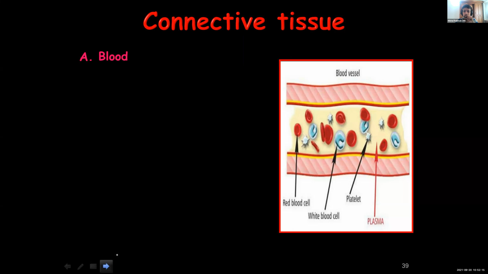Then, who can say? Dion? It's there in the picture, children. Plasma. Plasma is not a cell. Platelets. Red blood cells, white blood cells, blood platelets. And these are present in the fluid matrix. The fluid matrix is plasma. Okay? It is in this fluid part, that is plasma, that different cells are present. What is the function of a red blood cell?